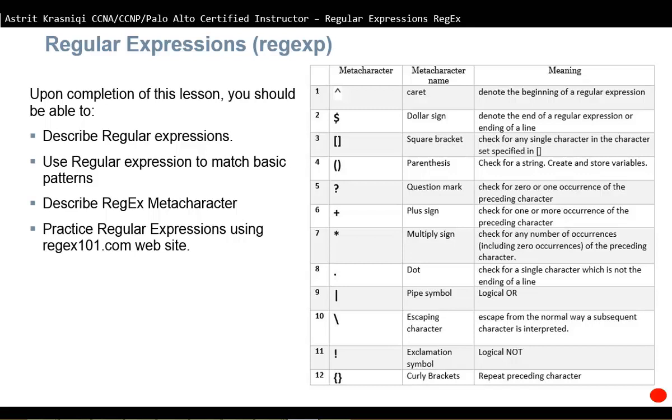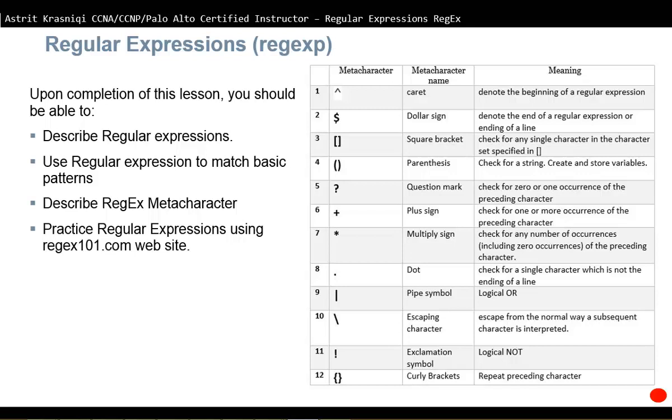RegEx is a very powerful and useful query operation that helps us extract information from text, such as code, long log files, spreadsheets, or even a document. You can also use RegEx to find an application or files inside your PC. If you are studying for any Cisco or Palo Alto exam, you definitely have to be familiar with regular expressions, especially if you are studying BGP. There we use regular expressions quite a lot. So when you get to know RegEx, how it works and its usefulness, you're going to love it.